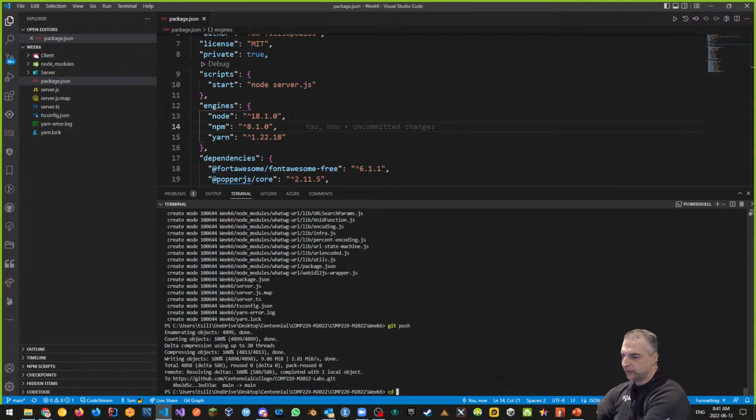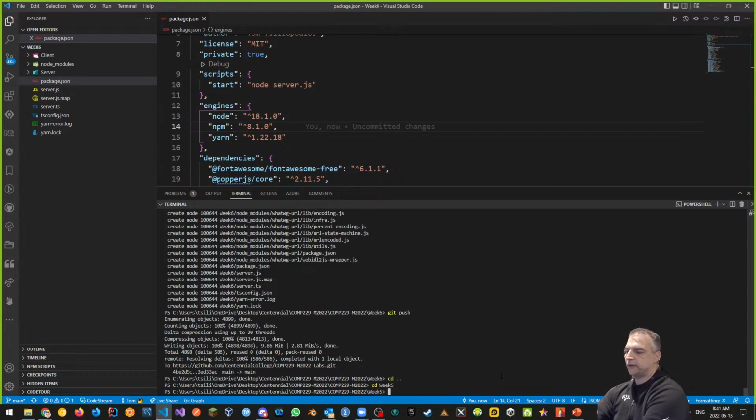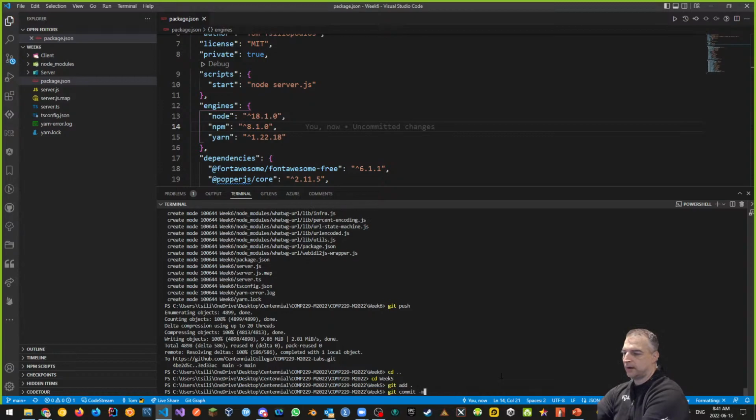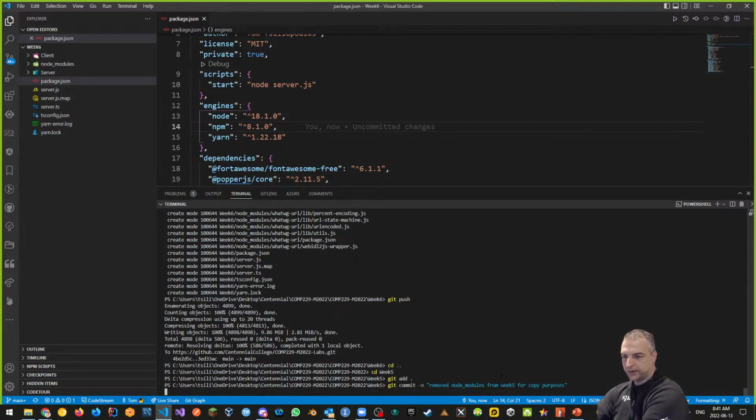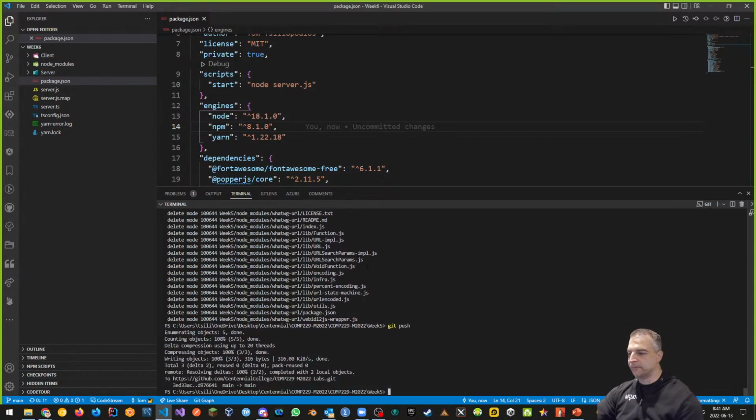So if I go up one, and we go to week 5, and then I do a git add dot, git commit -m, and we'll say removed node modules from week 5 for copy purposes. That's what we did. Again, it's a record of everything that we've been doing in our project.